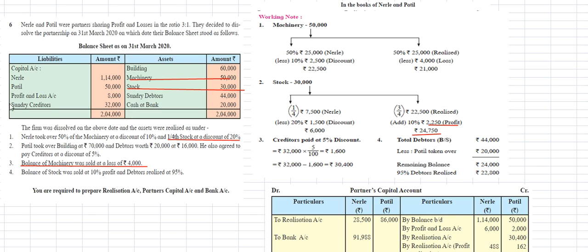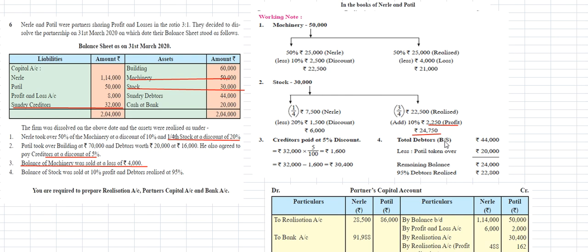The sundry creditors amount is 32,000 rupees. On the 5% discount, 32,000 into 5 divided by 100 is 1,600 rupees as the discount amount. This 1,600 rupees is deducted from 32,000 rupees, so the total is 30,400 rupees as the sundry creditors amount, with the 5% discount taken.